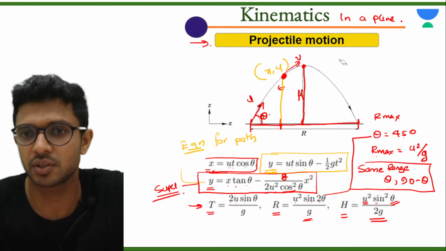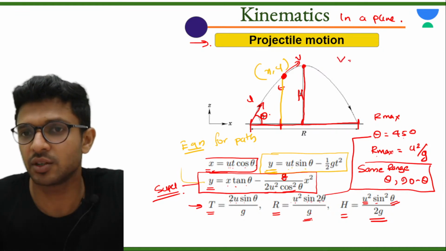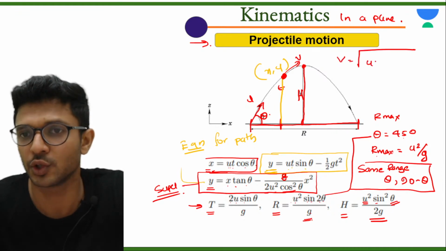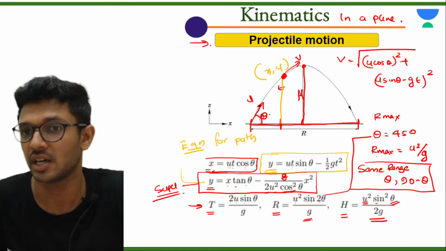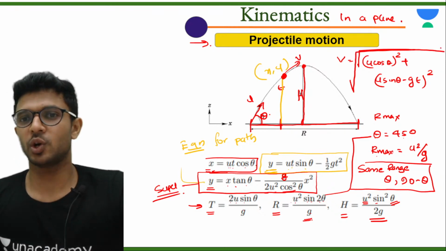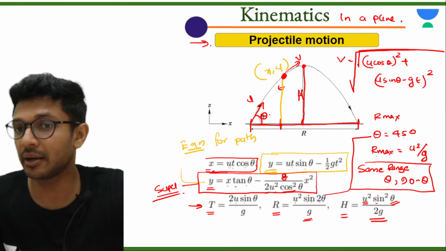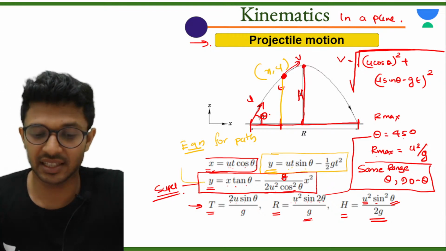One minute, okay. So that v is equal to root of (u cos theta) the whole square plus (u sin theta minus gt) the whole square. Entire thing is inside the root. Okay, so root, I'll put a bigger one. Now, is it clear? So the velocity v is equal to root of (u cos theta) the whole square plus (u sin theta minus gt) the whole square.